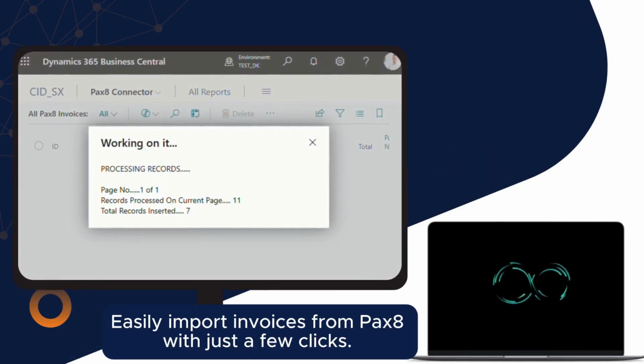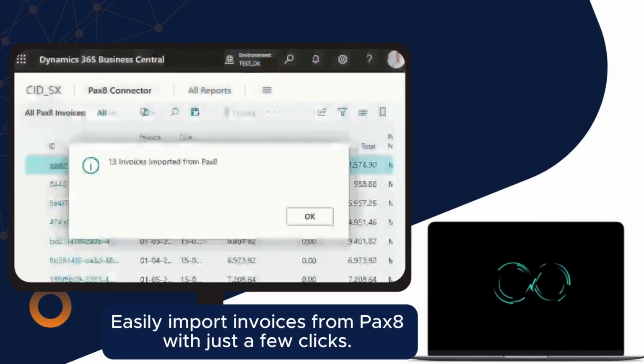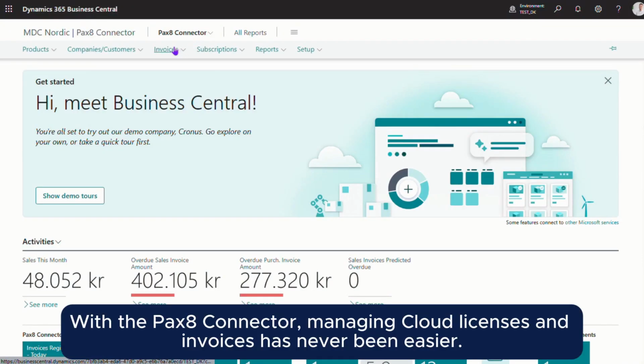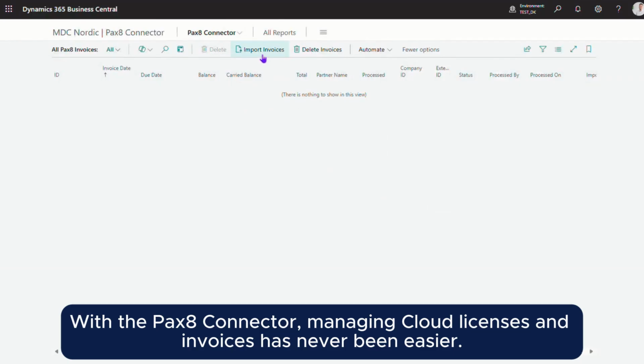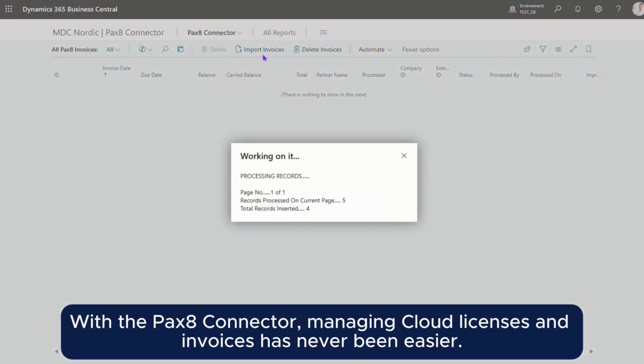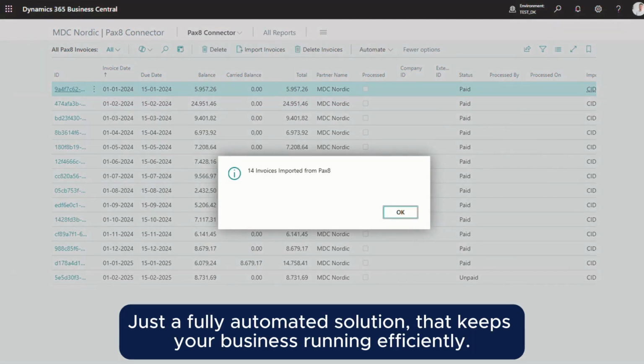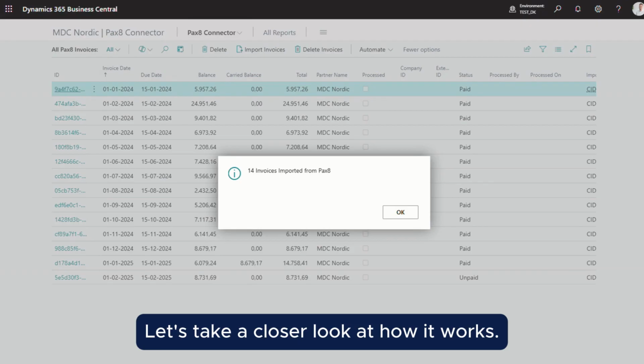Easily import invoices from Pax8 with just a few clicks, ensuring accurate and automated financial processing. With the Pax8 Connector, managing cloud licenses and invoices has never been easier. No more time-consuming manual processes, just a fully automated solution that keeps your business running efficiently. Let's take a closer look at how it works.